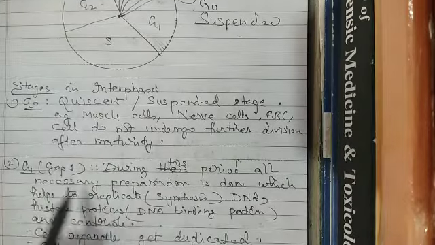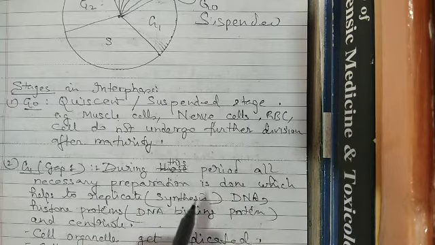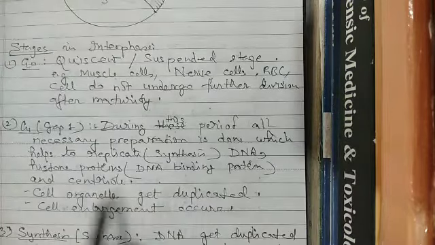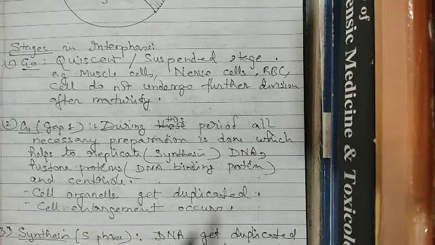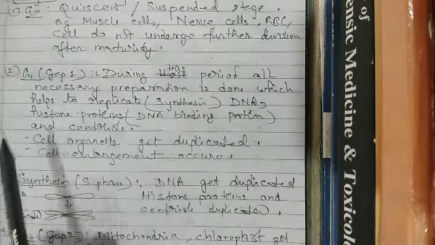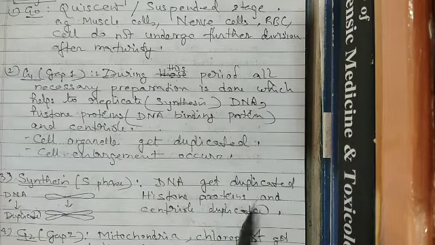The G1 phase. In G1 phase, the gap one phase, during this period, all the necessary preparation is done which helps to duplicate our DNA, the histone proteins and the centrioles. Here the cell organelles also get duplicated and the cell enlargement occurs due to the increase in the cell membrane. And thus the cell starts producing all the necessary items which lead to the next stage, that is the synthesis phase. During this synthesis phase, the DNA gets duplicated, the histone protein also gets duplicated and centriole also gets duplicated.